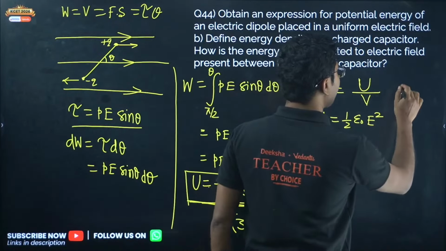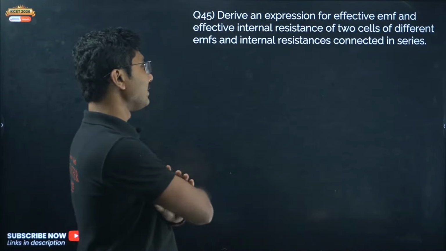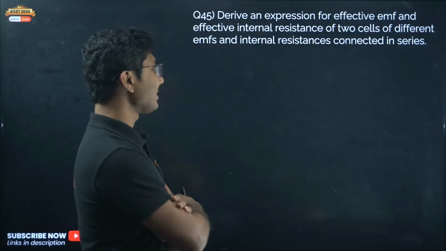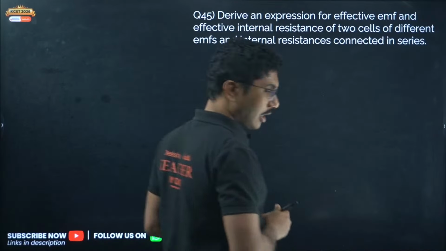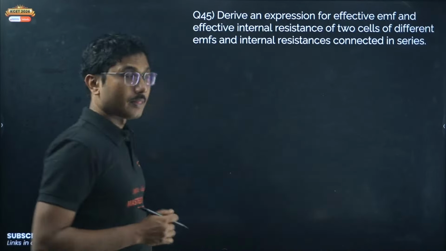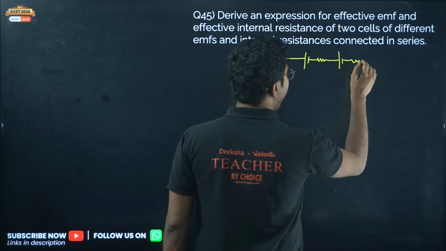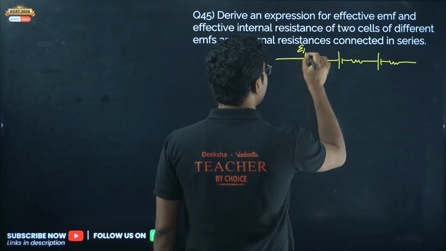Okay. Now, derive an expression for effective EMF and effective internal resistance of two cells of different EMFs and internal resistance connected in series. Okay. Now, how to do that? Easy. Here we have cells, say epsilon 1, R1, epsilon 2, R2, epsilon 3, R3.